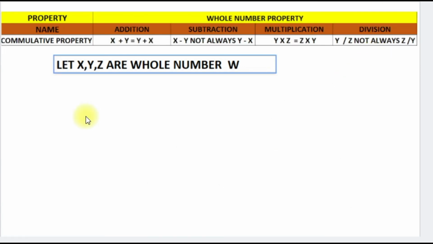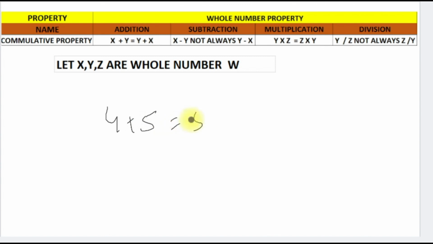Now let us discuss another property, the commutative property. What is the commutative property? It says if we change the order, meaning x plus y is equal to y plus x, right? If we change the order of two whole numbers, the result will be the same. Let us see for addition. If we simply add 4 plus 5, it is equal to 5 plus 4, right? The result will be the same. So if we add 6 plus 2 and 2 plus 6, the answer will be the same, right?